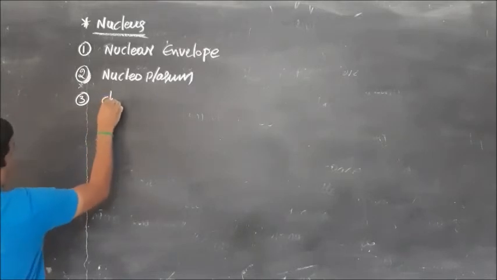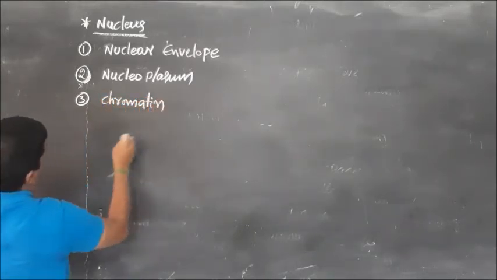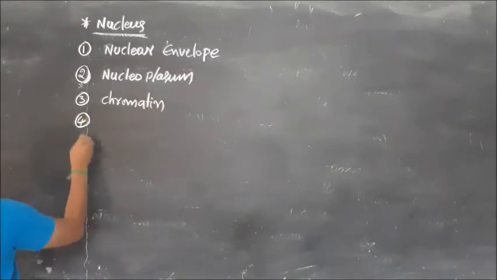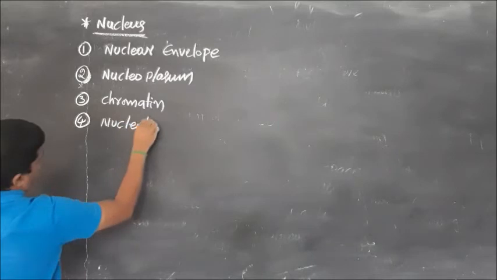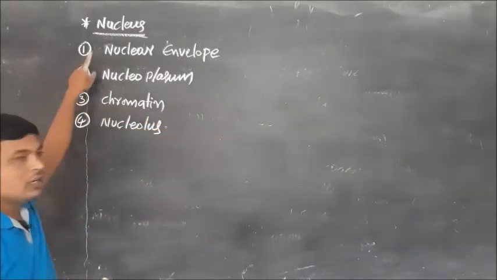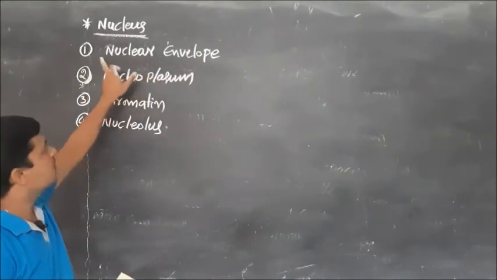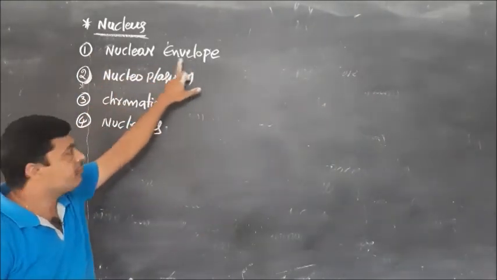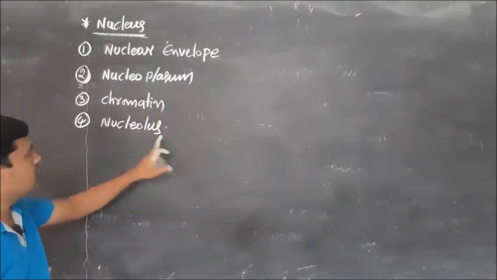Third part, chromatin. And fourth one, nucleolus. Okay, in the nucleus four parts are there. What are the four parts of the nucleus? Nuclear envelope, nucleoplasm, chromatin and nucleolus.